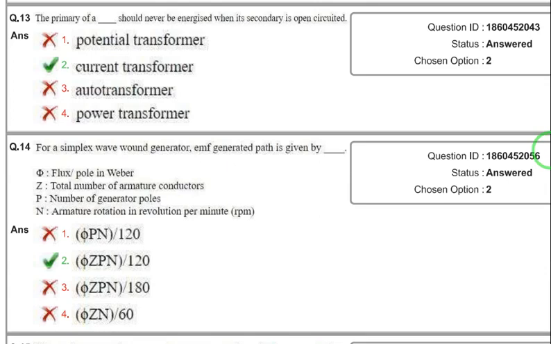Hi friends, this is the continuation of the previous video. In the previous video I explained the machines DFCCL previous questions, and this is the continuation, which will be useful for all kinds of JEE level exams. See here.